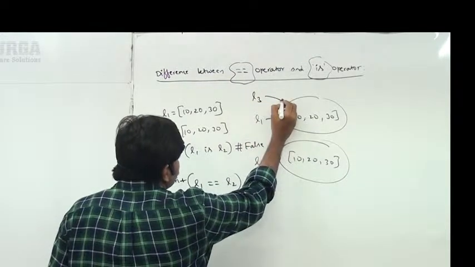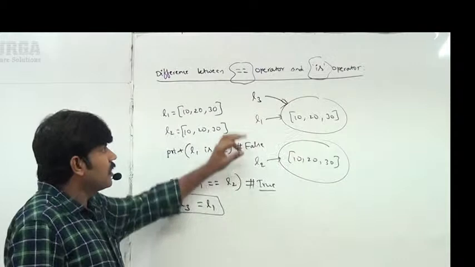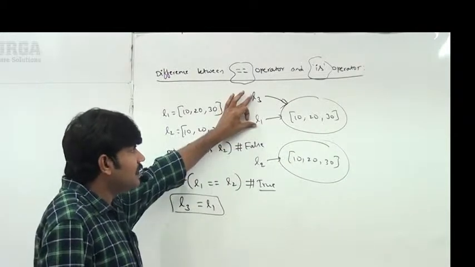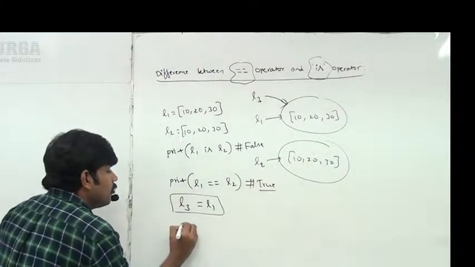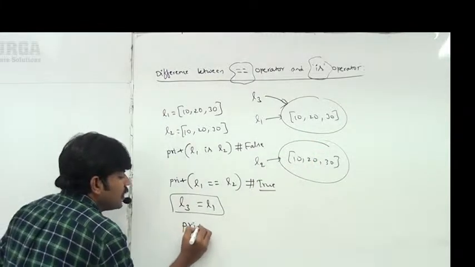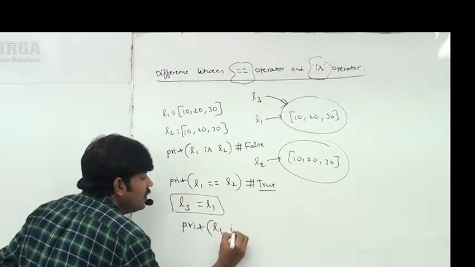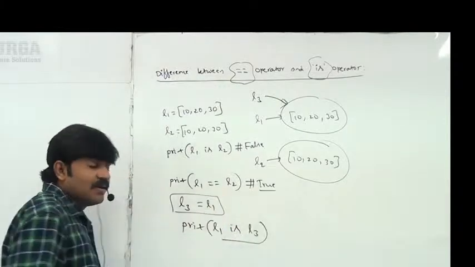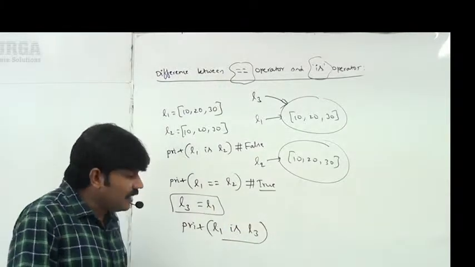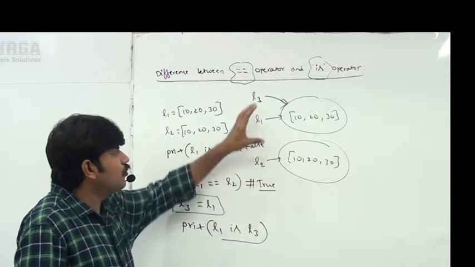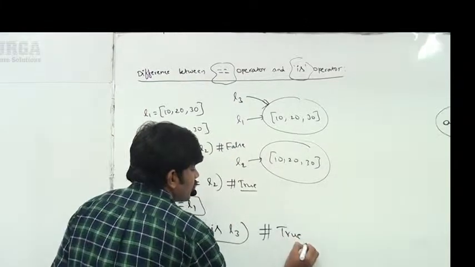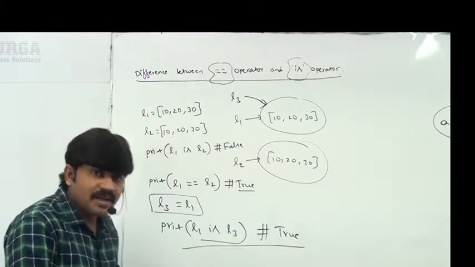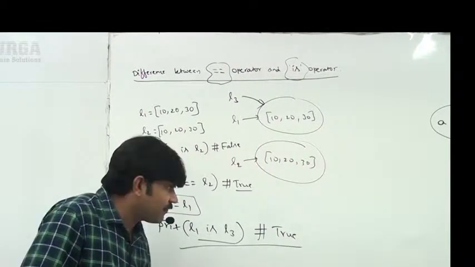L3 is also pointing to L1. Now L1 and L3 both are pointing to the same object. That's why let me print L1 is L3. Remember, L1 and L3 both are pointing to the same object. That's why true itself is the answer we are going to get, sir. Are you getting? Let me cross check this reference comparison.